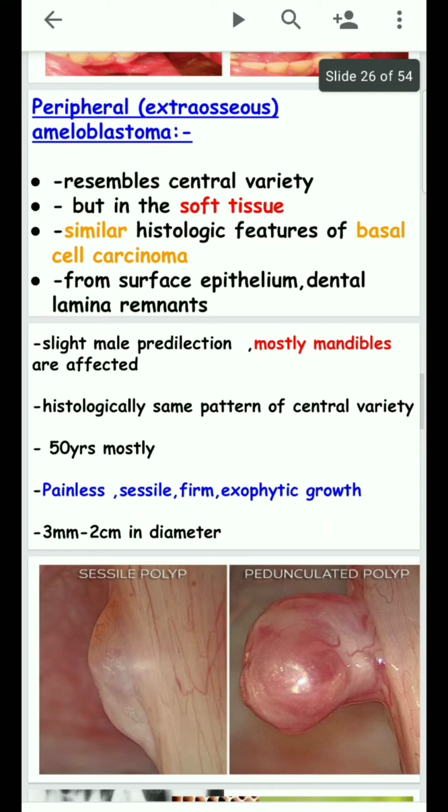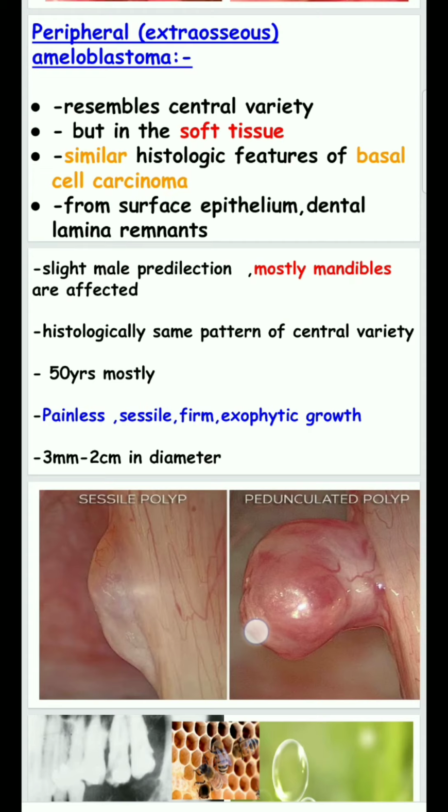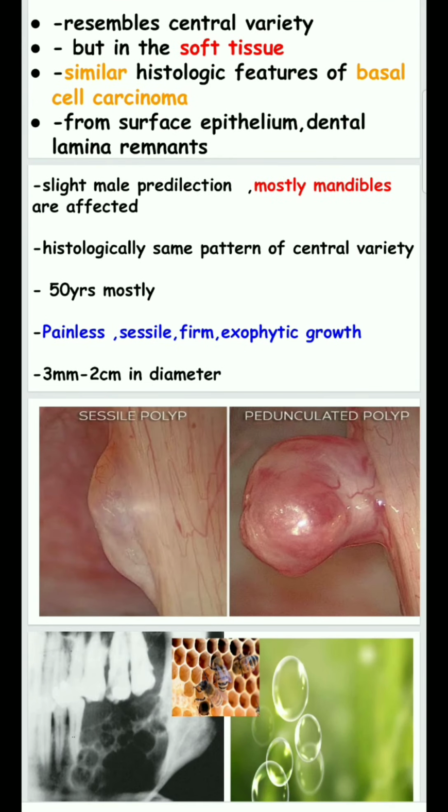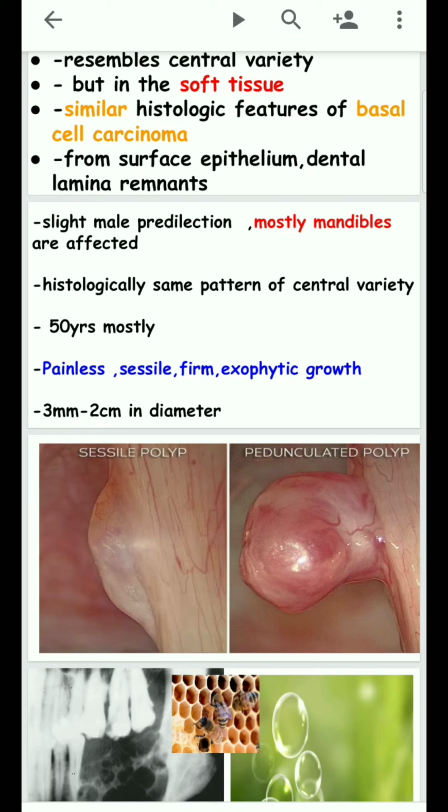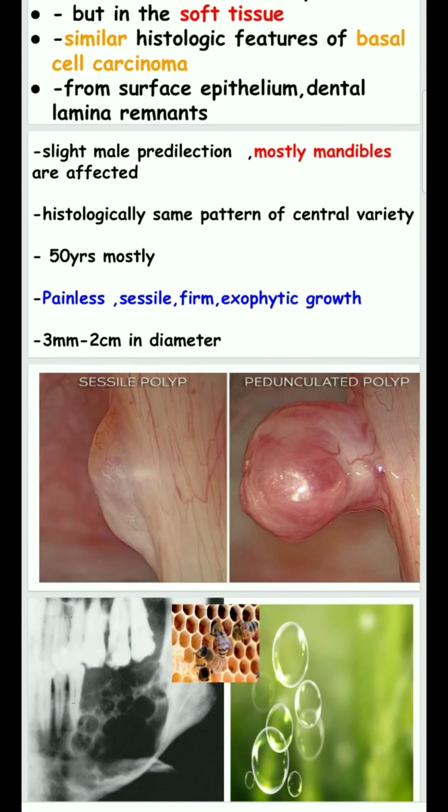Histologically, it shows the same pattern as the central variety. People around 50 years of age are most commonly affected. It is painless. Previously we talked about it being non-functional, so it is painless. And sessile. Sessile is nothing but a broad base, with firm consistency and exophytic growth also seen. Firm means, for a better understanding, touch your nose. How the nose feels is called firm consistency. It is 3 millimeters to 2 centimeters in diameter.